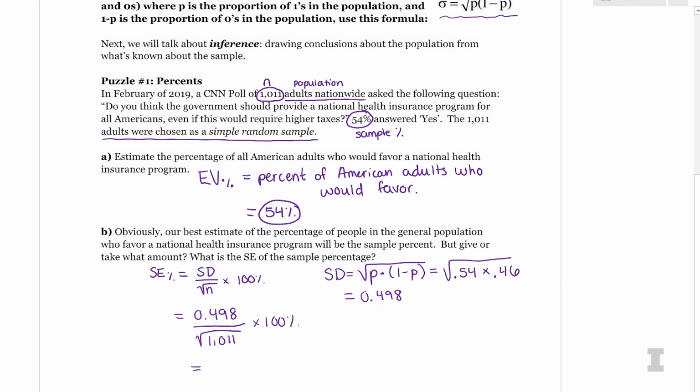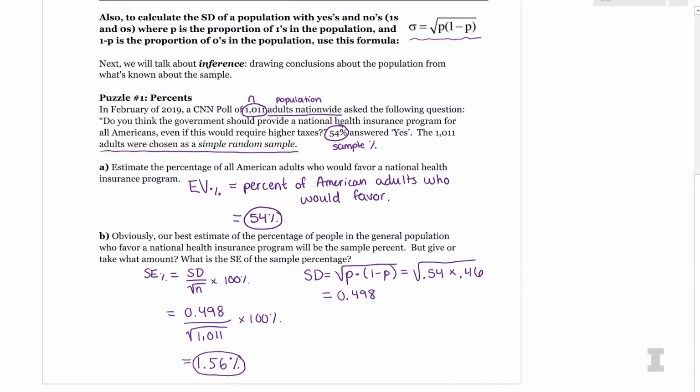Wade, what do I get for my standard error? 0.01566, then I multiply that by 100%. So you multiply by 100 and then add a percent sign? Yes, I'm going to multiply by 100 here in Python, and you just leave the percent sign there. So that's going to be 1.56%.